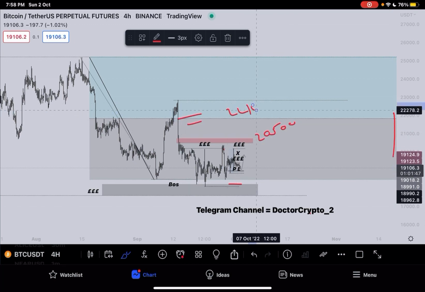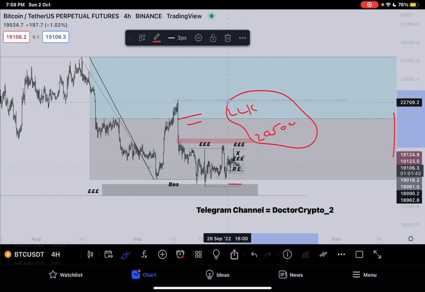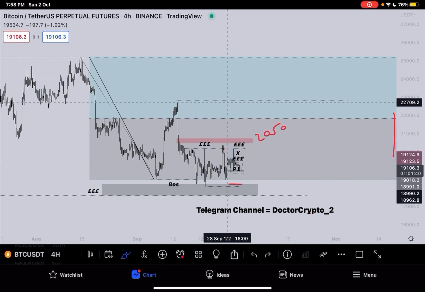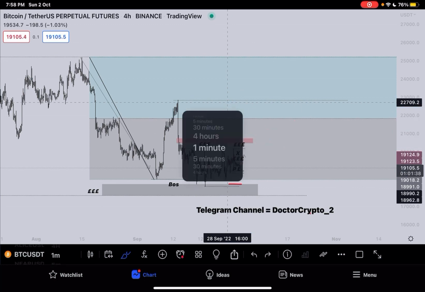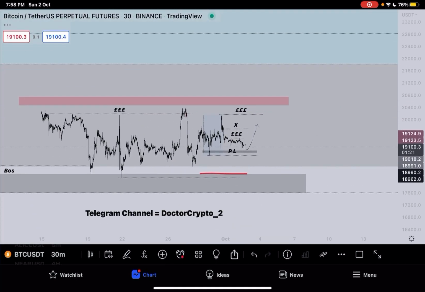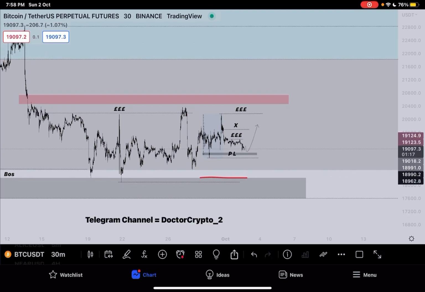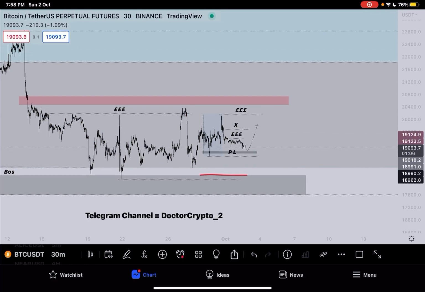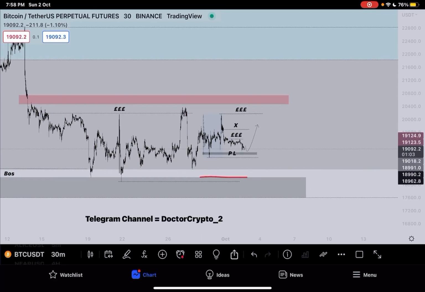Okay, so the question is, when will price reach these areas? For that we have to jump onto 30-minute time frame and analyze BTC again like institutional traders. Okay, so here we are on 30-minute time frame, Bitcoin USD. So basically I don't analyze indicators and chart patterns, so this stuff may be confusing for you, but try to understand this, because all those indicators and chart patterns are useless. Okay, they are just to manipulate you guys and make you lose money in the market.